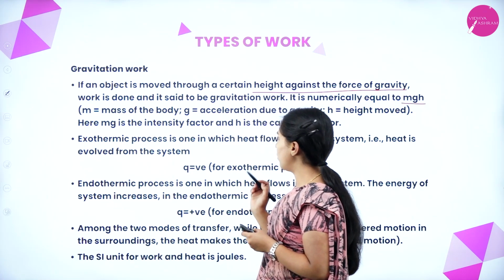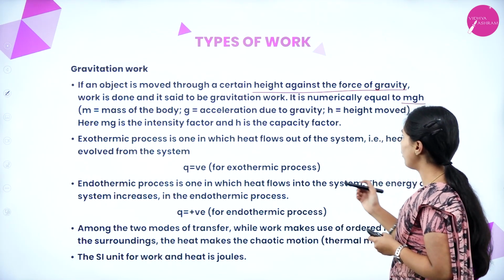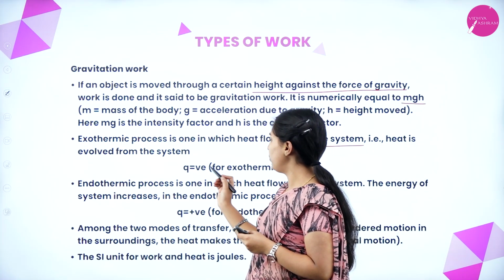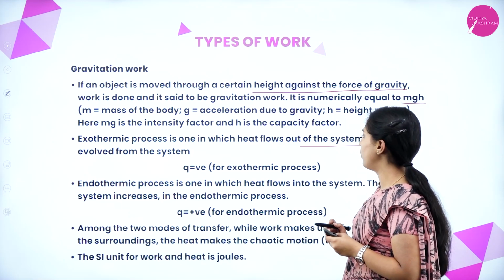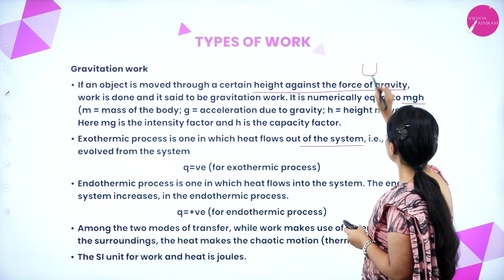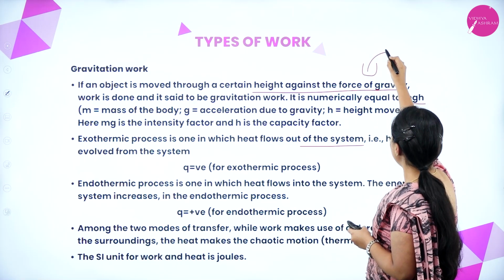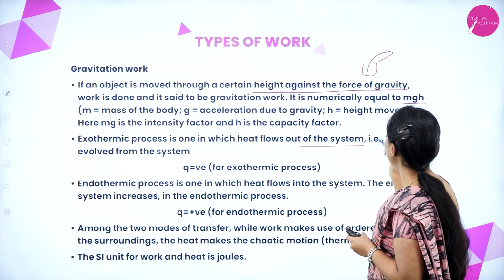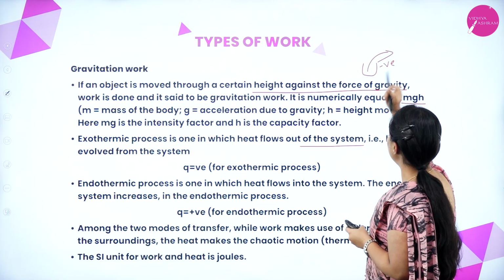Exothermic process is one in which heat flows out of the system. Heat is evolved from the system, Q equals negative for an exothermic process. If there is a system, heat will be evolved out of the system, that is a negative value.